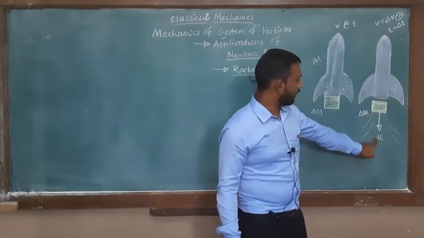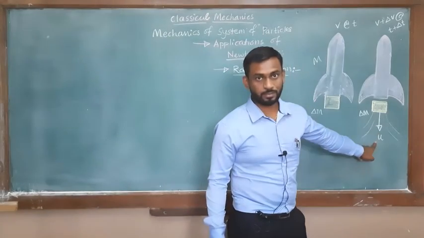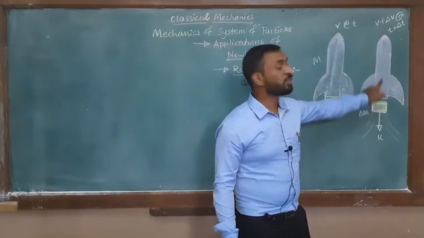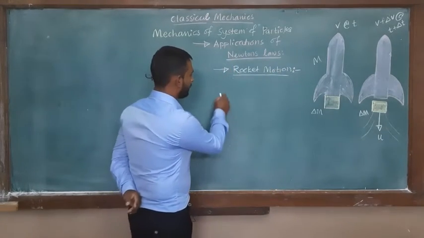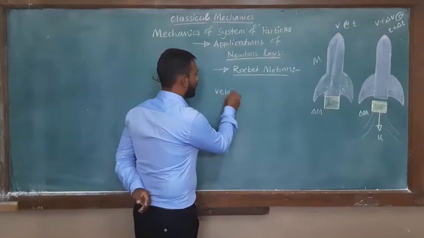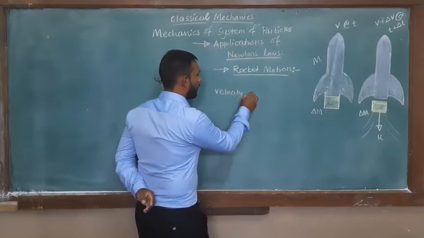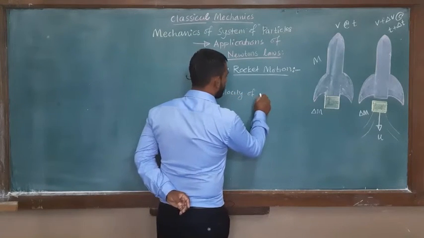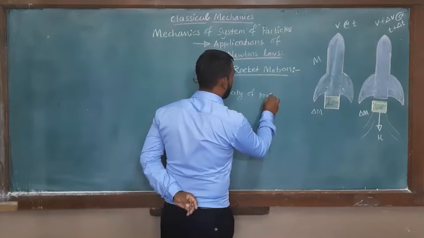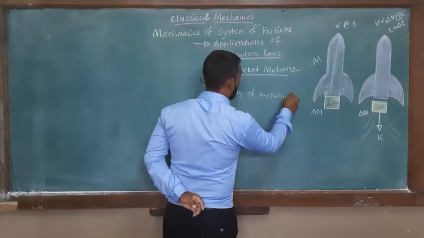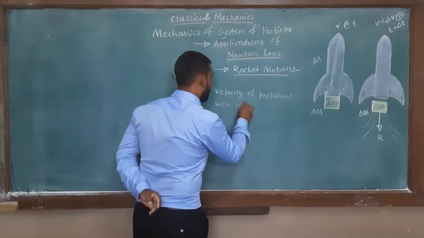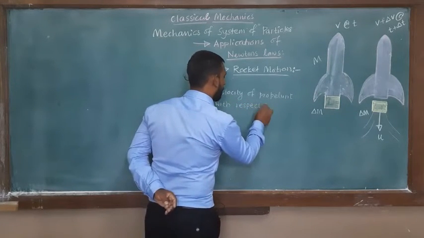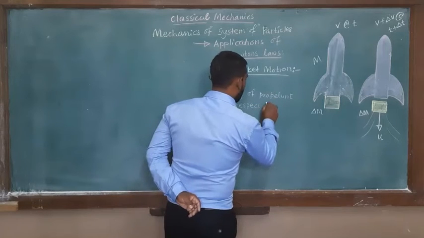So this is the velocity of the exhaust gases, the propellant, with respect to the rocket. So what is the velocity of the rocket, and the velocity of the propellant with respect to the inertial frame of reference?